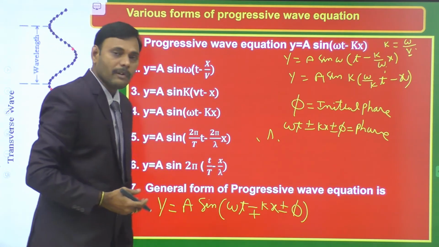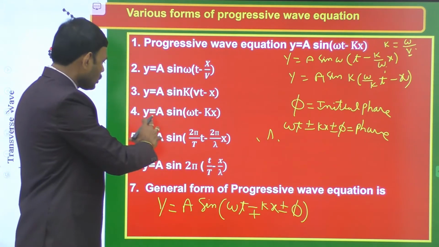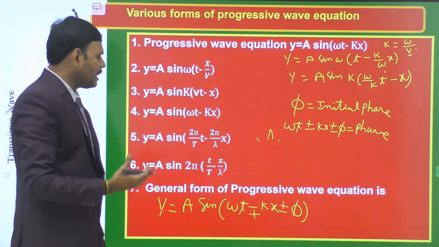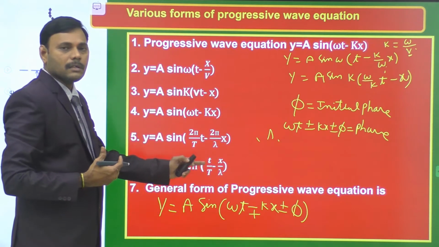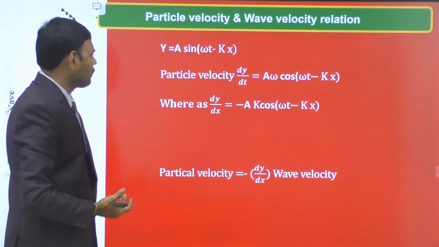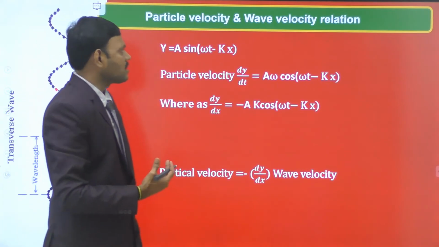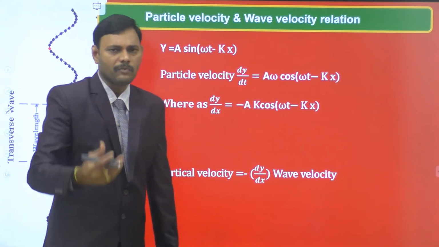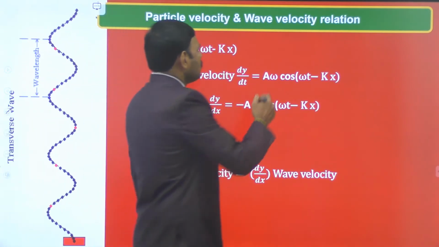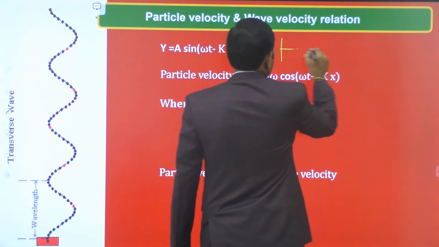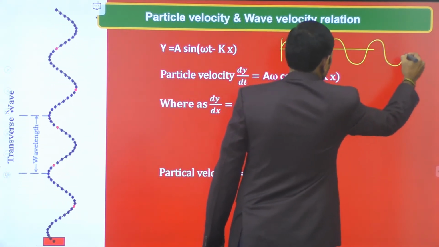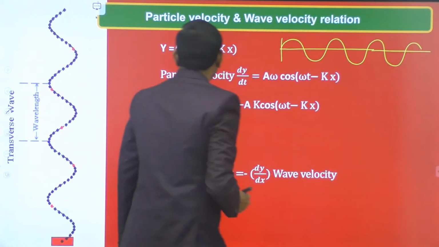So, according to the given problem, we select the suitable form of progressive wave equation, so that we find any variable, any parameter that gives the solution for the given problem. So, let us move on to the next topic, that is about particle velocity, wave velocity, and relation between particle velocity and wave velocity.